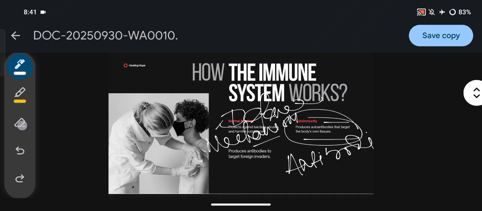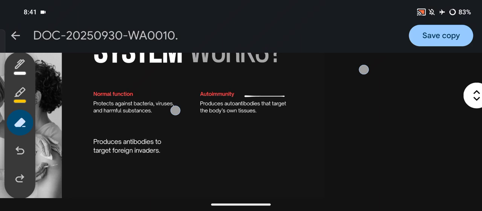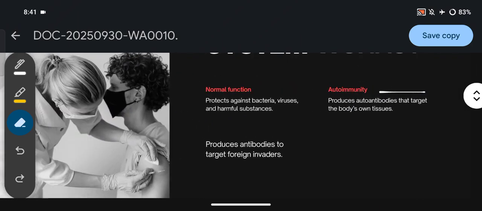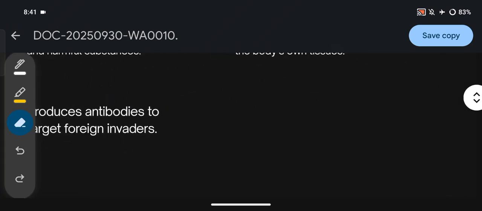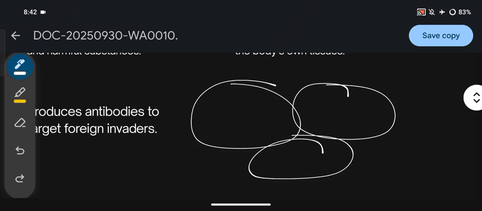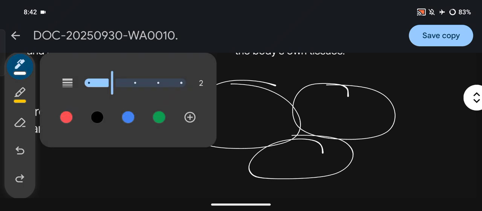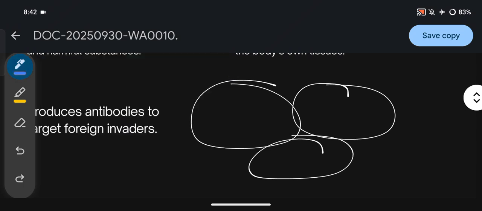So if we make a diagram, you can see these are some healthy cells, and these are some foreign cells or foreign particles. This is like our immune system.